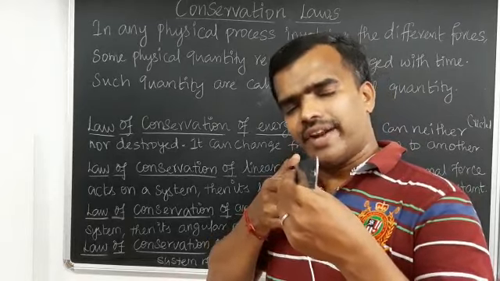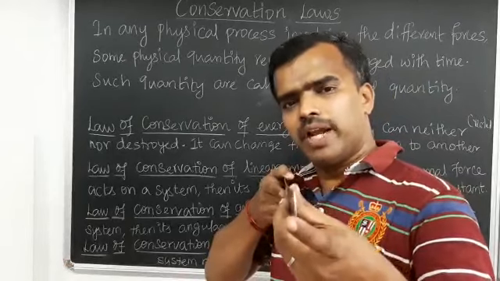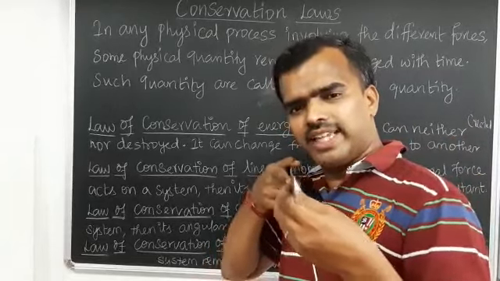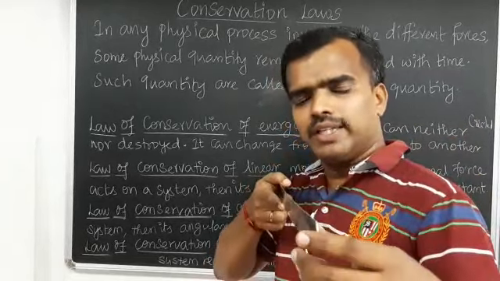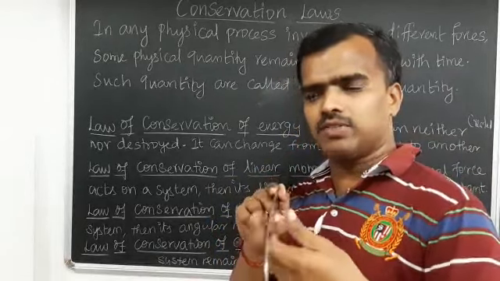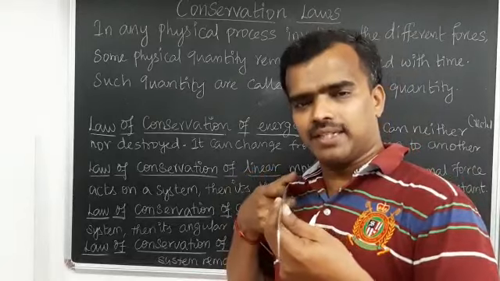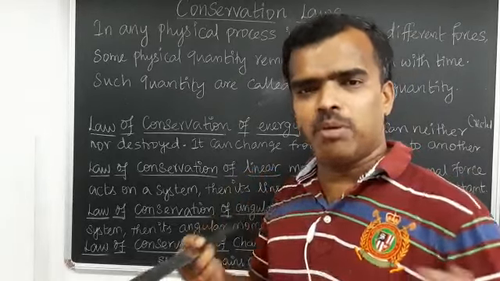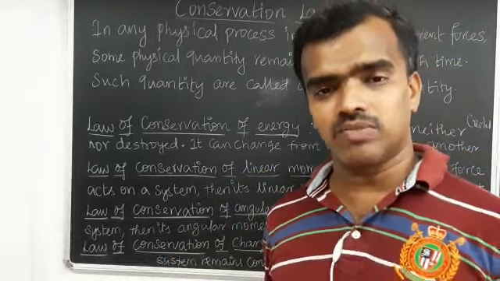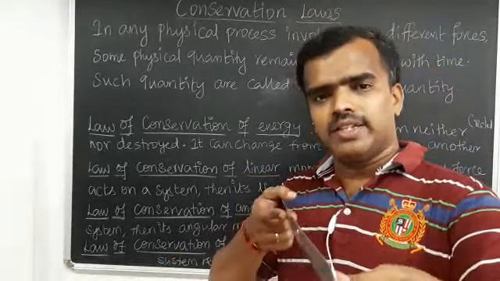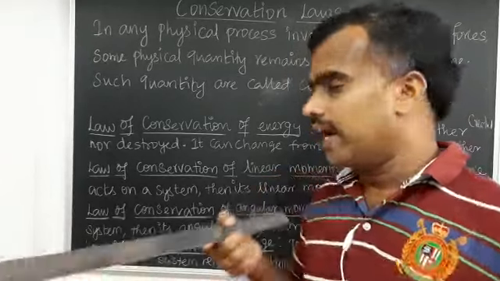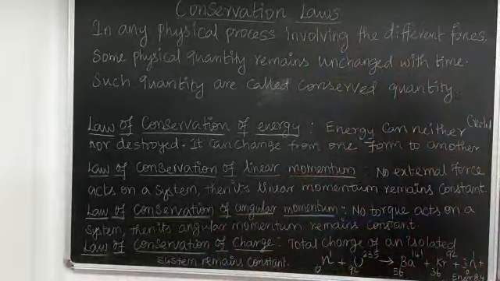After pulling the trigger of the rifle, what will happen? The bullet goes in the forward direction and the rifle goes in the backward direction. Equal momentum is gained on both sides, the bullet as well as the rifle going back. That time the total linear momentum remains constant. That is why the rifle goes back after firing, and that is called the law of conservation of linear momentum.